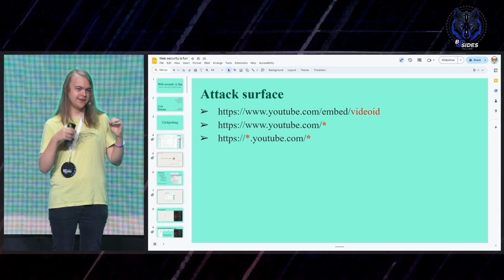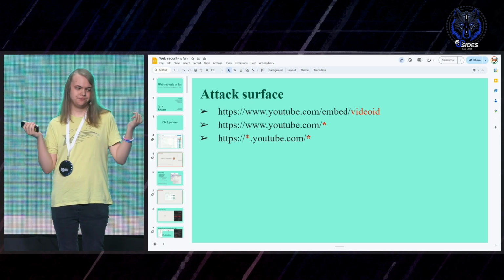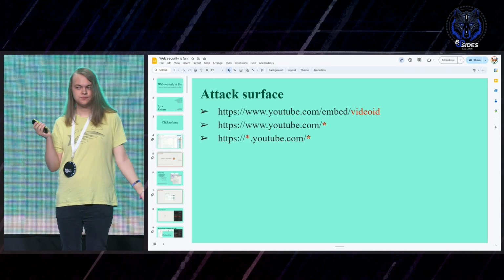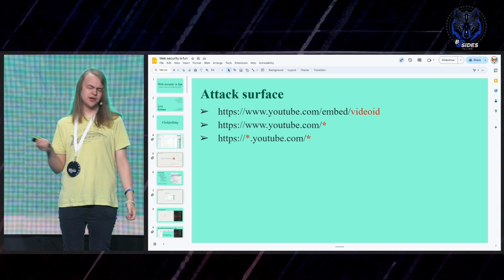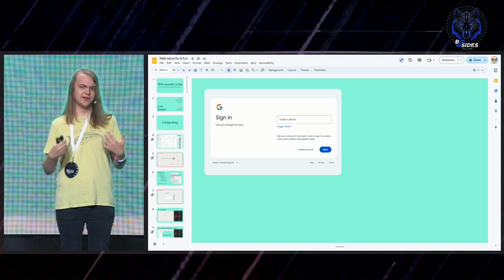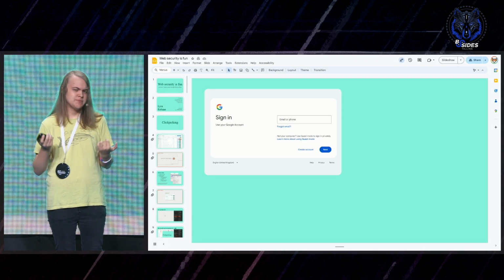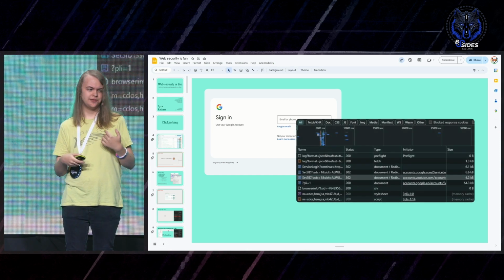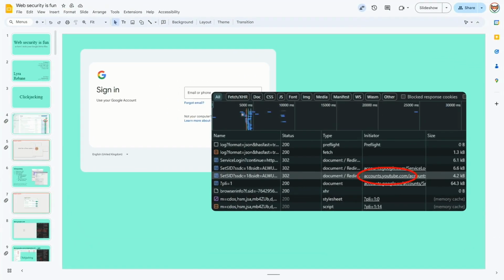OK, so we now have all YouTube subdomains, but what can we do with those? Well, I couldn't find anything at first, but later on, I was just playing around with other Google services for fun and looking at how the authentication works on Google's website, not YouTube. But while logging in, I noticed in the network requests that for some reason, there was a network request being made to YouTube's website.